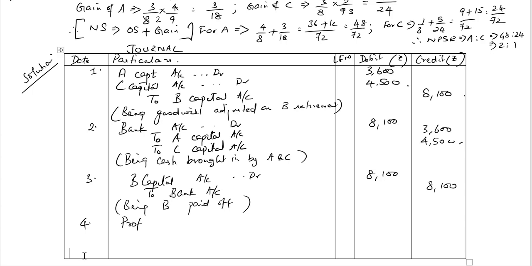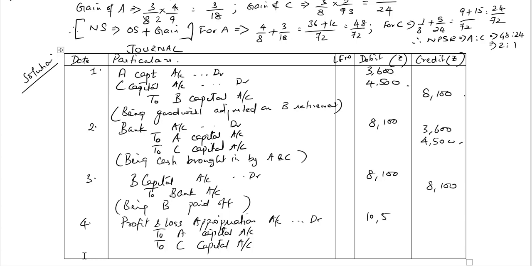Profit and loss appropriation account debit, to A capital account, to C capital account. 10,500 profits for the first year to be divided between A and C in their NPSR, which is 2:1.